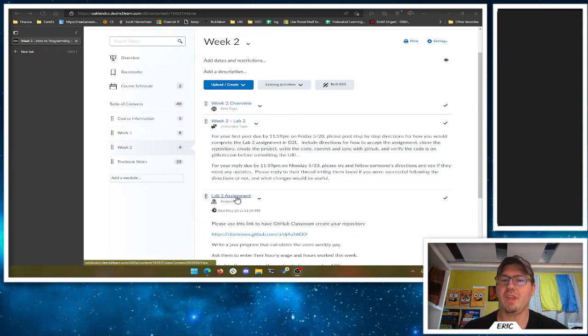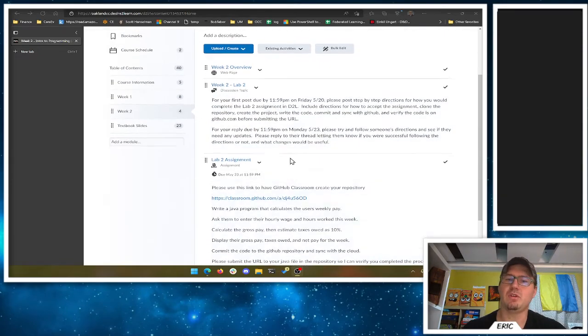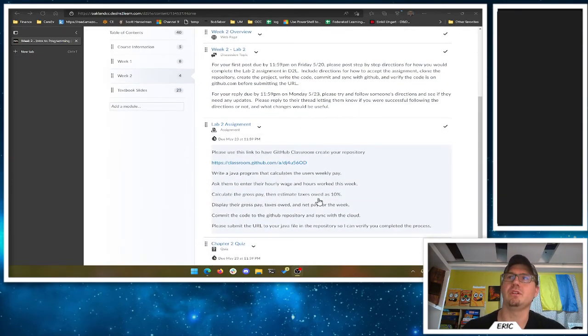So the lab 2 assignment's not worth any points, but go ahead and do this portion, right, following their directions, and then submit the URL to your Java file, and then I can go and see if you correctly did that. Because we're going to be using this GitHub process, and I'll walk you through it a little bit later myself as well, to make sure that all of your code gets committed to GitHub, and then I can see your code and you can see your code. And that should work out relatively well.